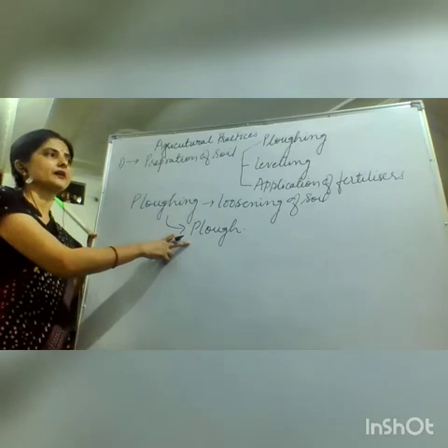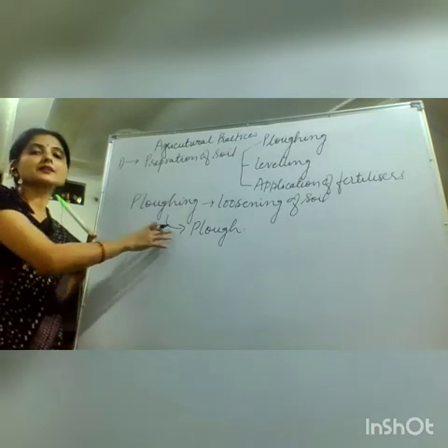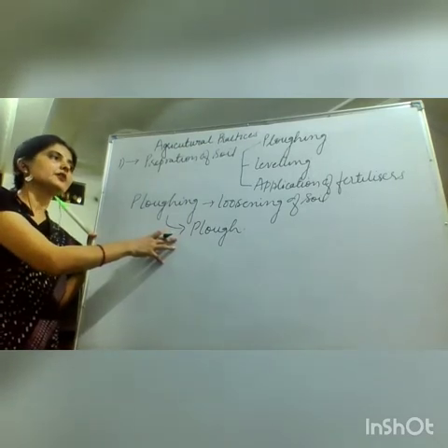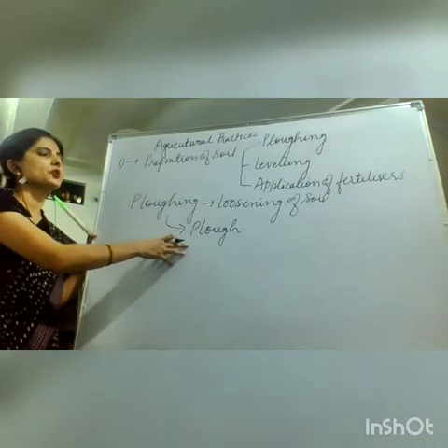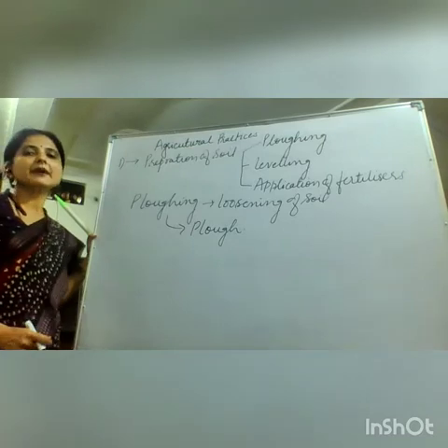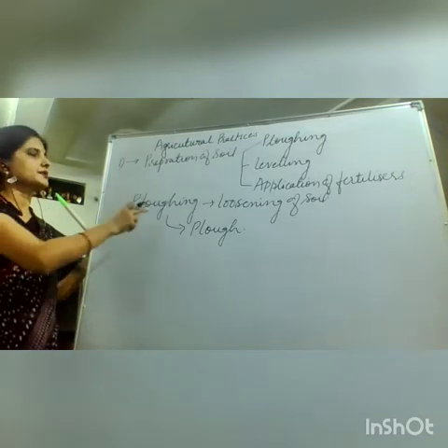Now, with the advancement of technology and mechanization, tractors are there and plows are attached to the tractors. The work which was done within days earlier is now performed within hours by these mechanized tractor-driven plows. So, the plow is used for plowing.